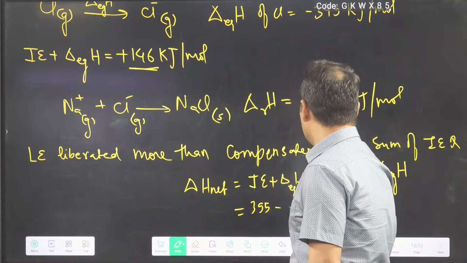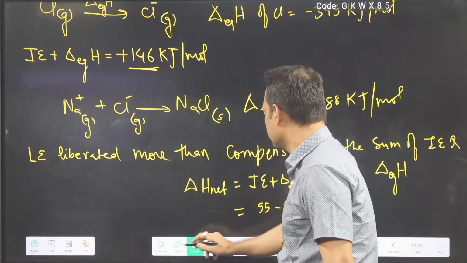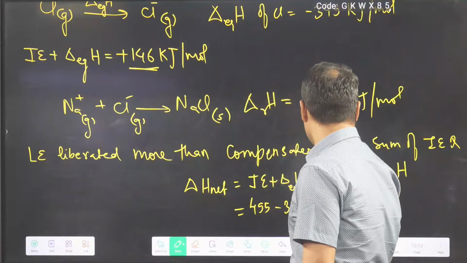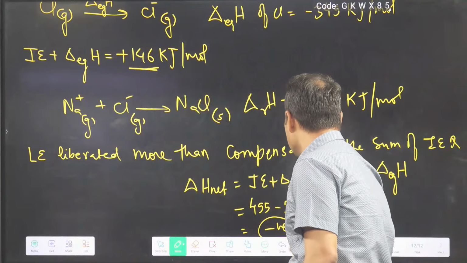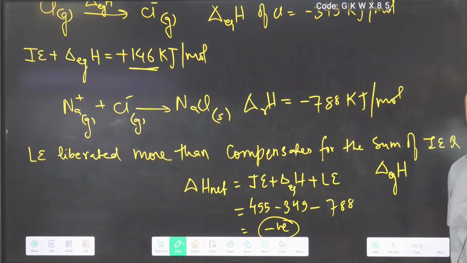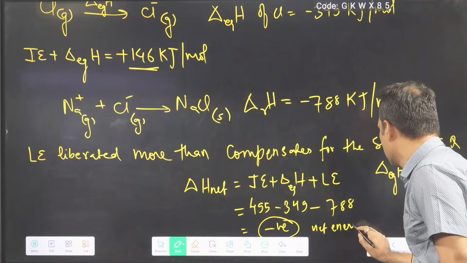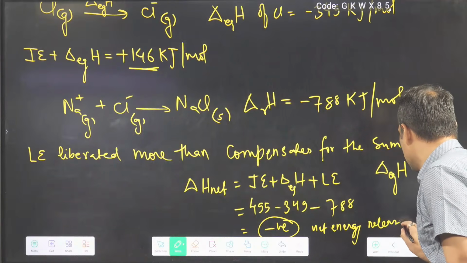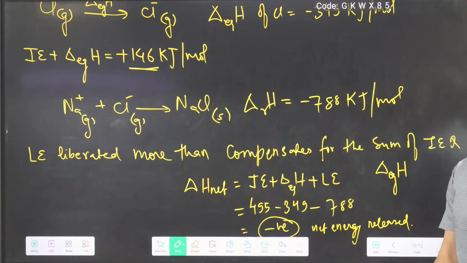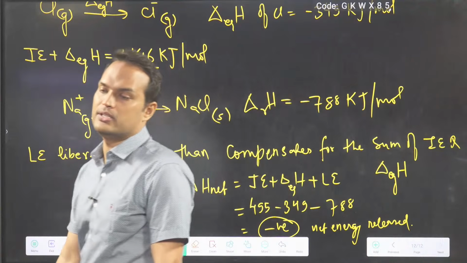This is minus 349, 495, and this one is minus 788, and the net value will come negative. So net energy released. Clear? Net energy released.